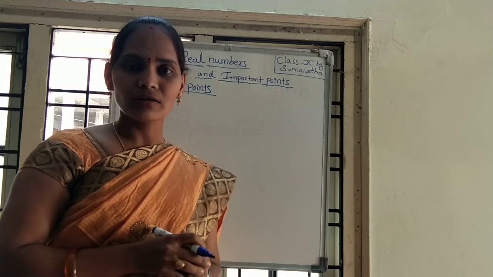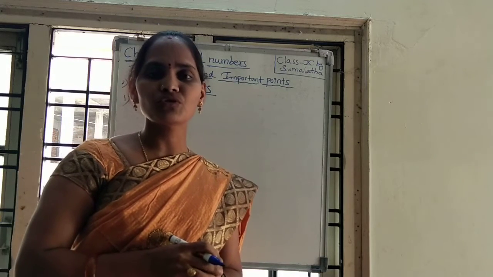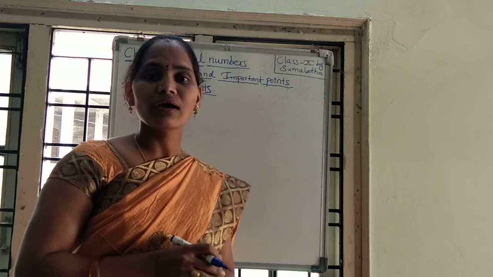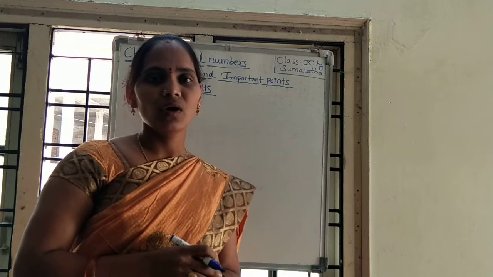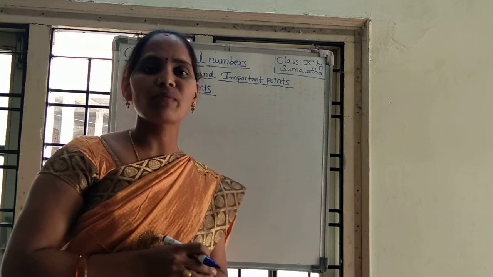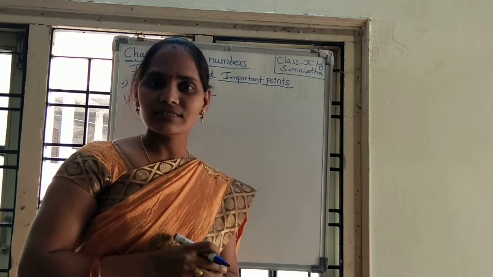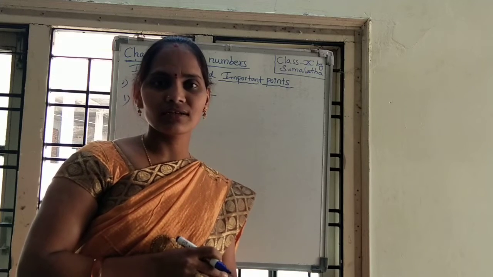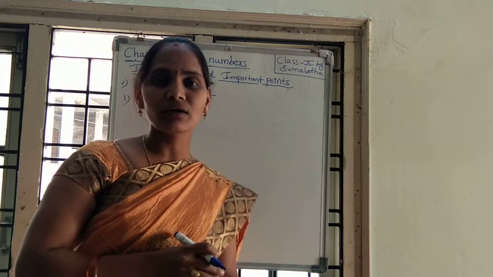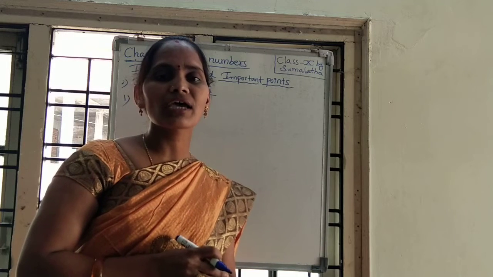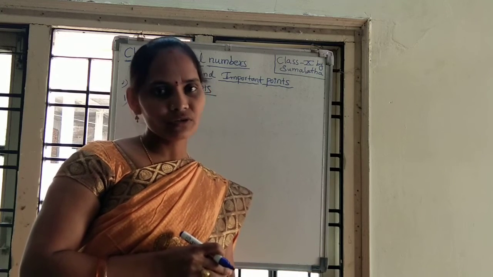That is the theorem we can use to find the HCF of any two positive integers. HCF is the highest common factor, or GCD, greatest common divisor. By using this Euclid algorithm technique, we can find the HCF of given positive integers.